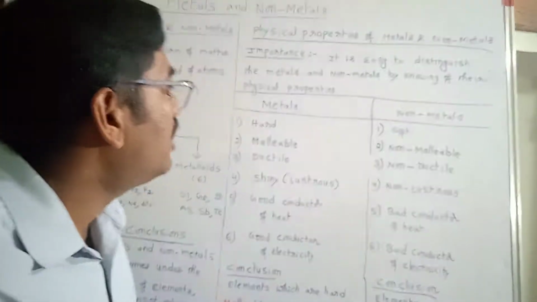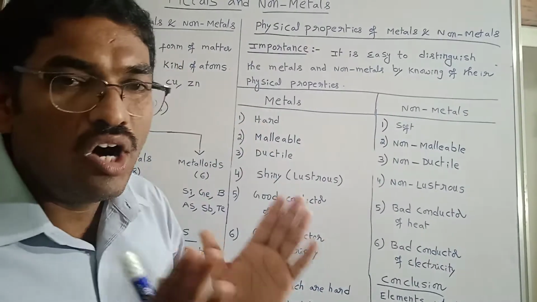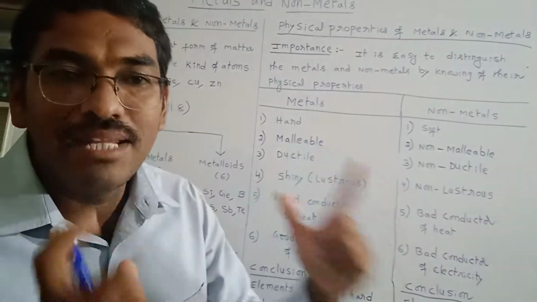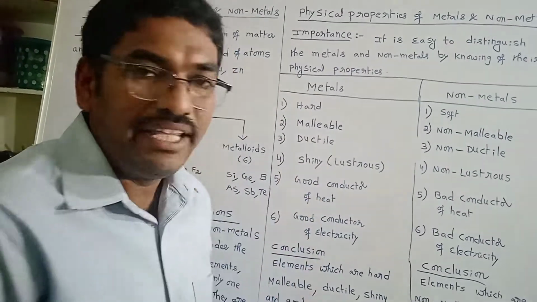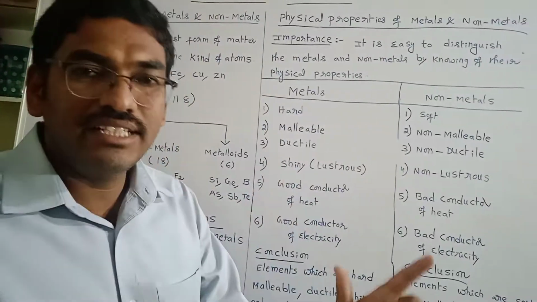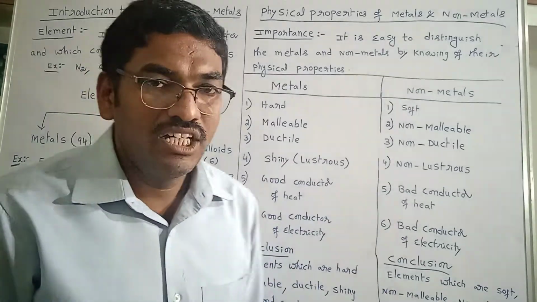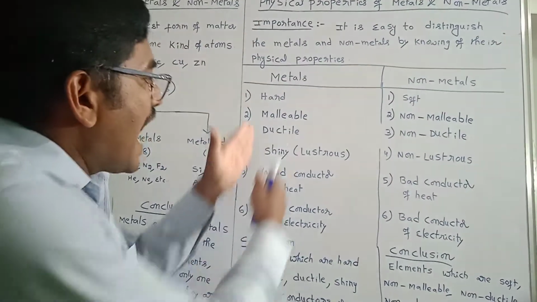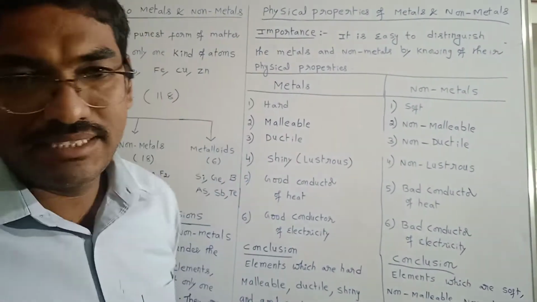Now coming to the physical properties of metals. Generally metals are hard, malleable, ductile, shiny, good conductors of heat, and good conductors of electricity. Elements which have those properties, we call them metals.